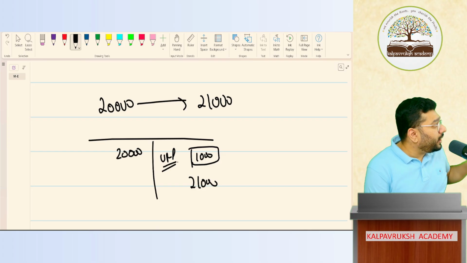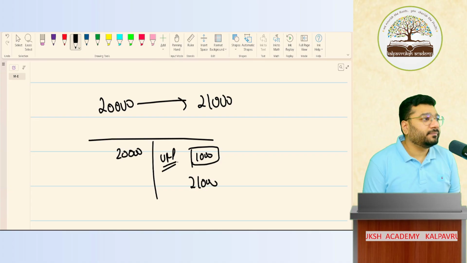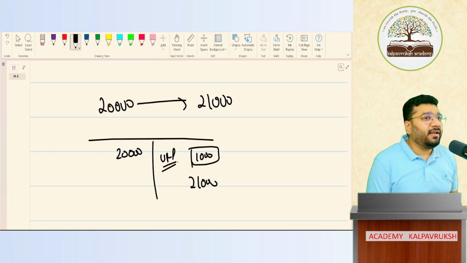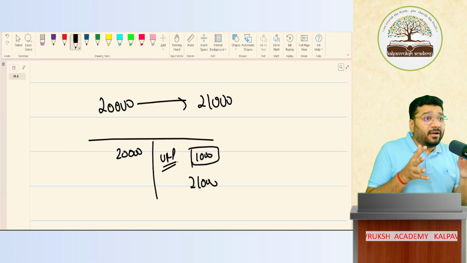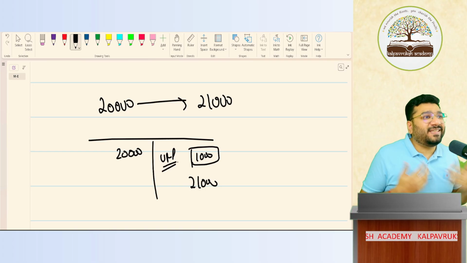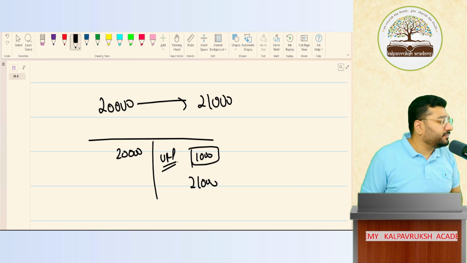Ind AS says that you cannot bring the prudence concept into the picture all the time. So here, the valuation of plan assets in AS 15 is done as per Ind AS. Ind AS is not that prudent. You should be prudent, but you should not be over pessimistic. So here AS is very pessimistic in all its approach.